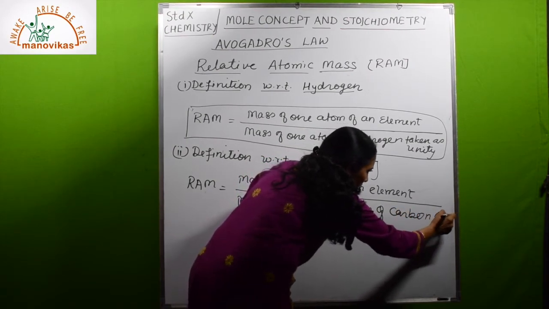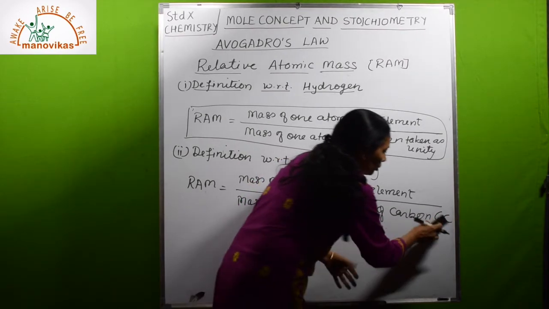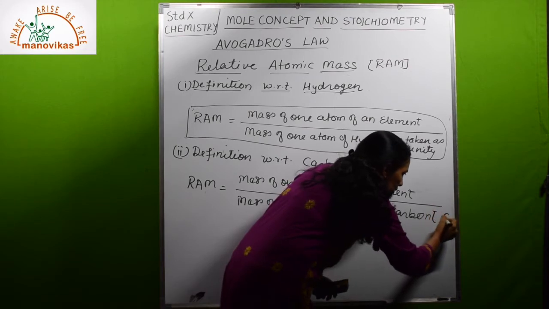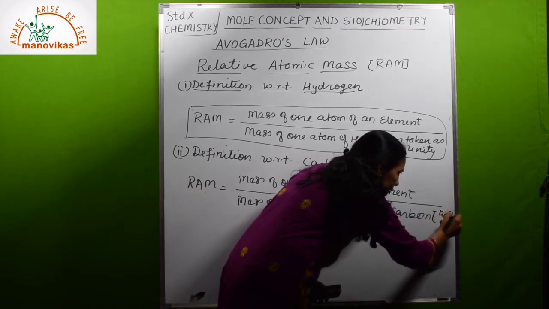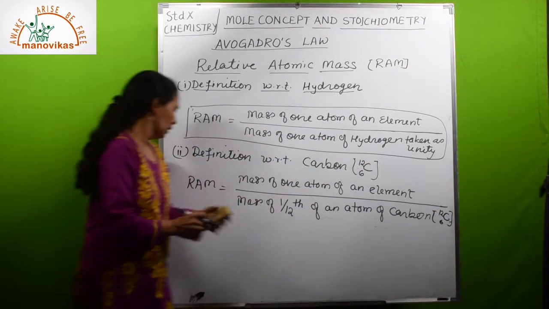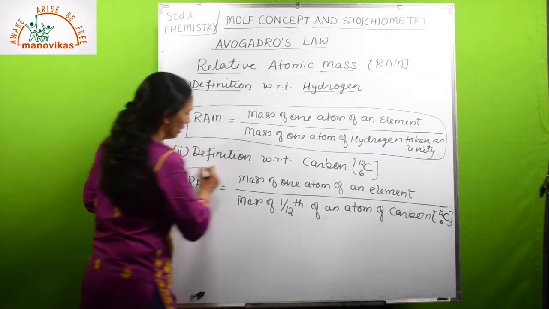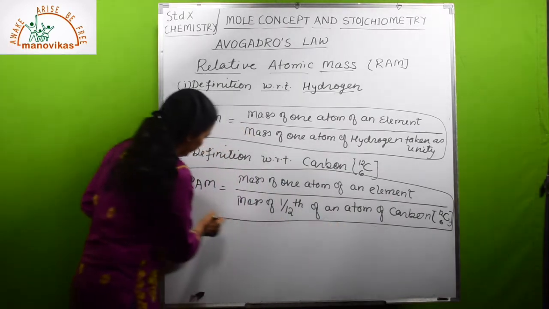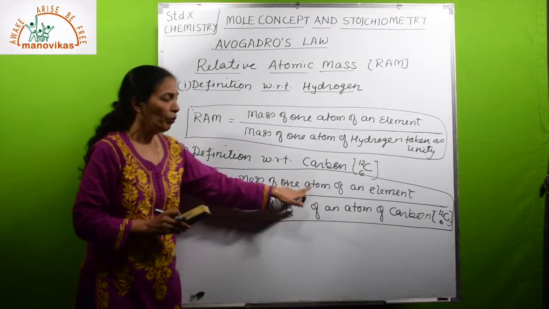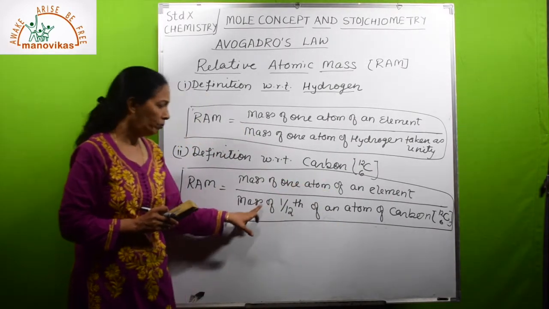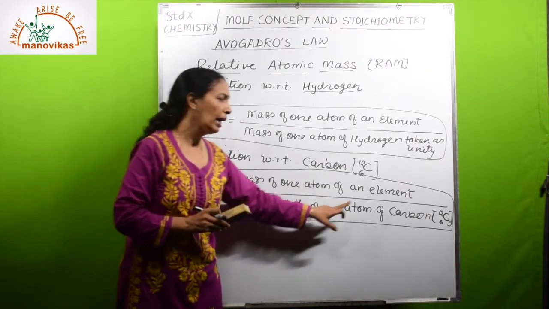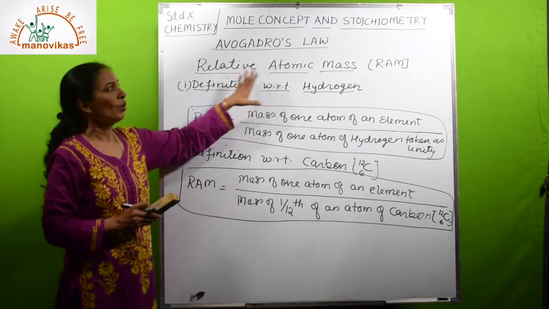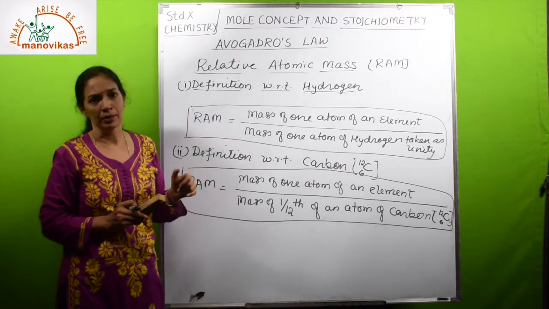Which carbon? 6. You can put it in a square bracket or just leave that carbon, no problem, 6. So this is relative atomic mass with respect to carbon: mass of one atom of an element upon mass of 1/12 of an atom of carbon-12. So this is the definition of relative atomic mass.